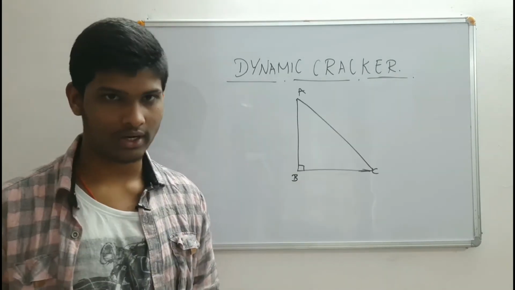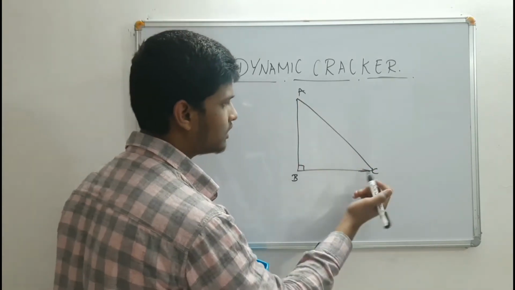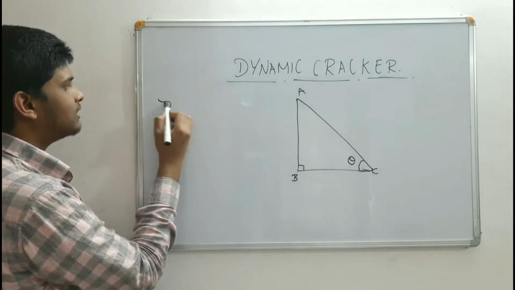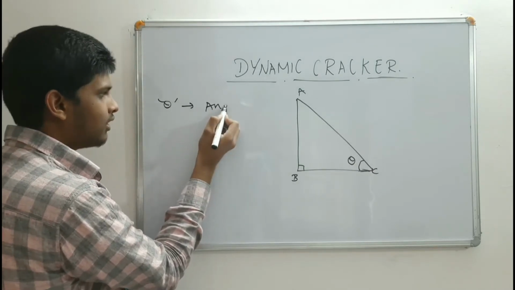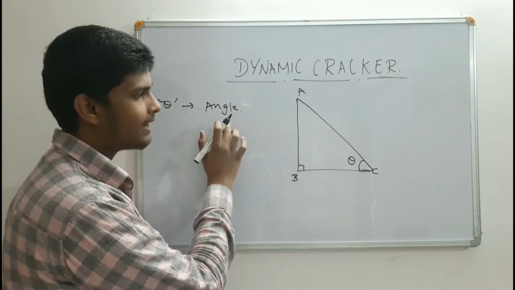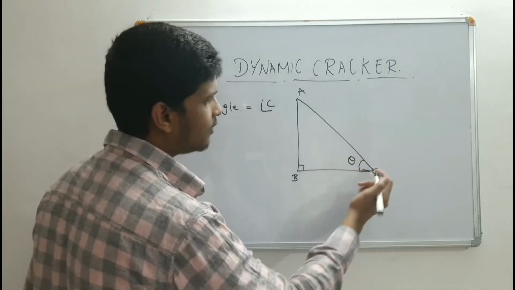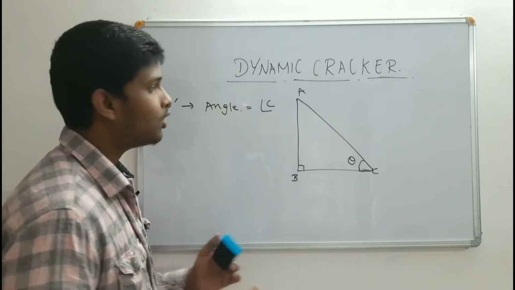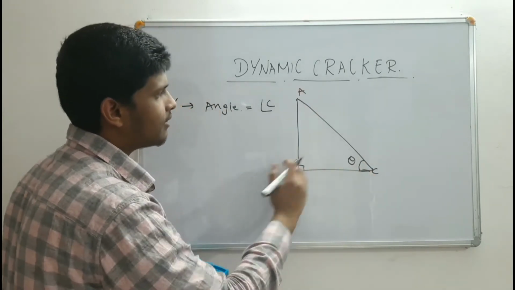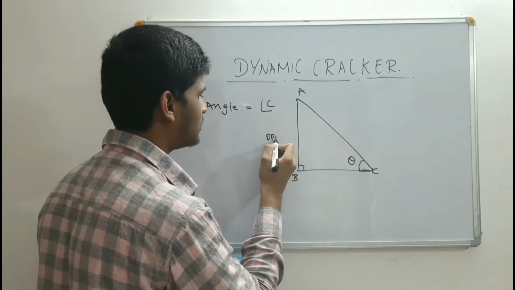While coming to trigonometry, we choose some angle, this angle or this angle. If you choose this angle, you can name it something like theta. Theta is nothing but a representation of an angle. It's a Greek letter and it represents an angle. Here angle theta means we took angle C. According to this angle theta, the opposite side will be AB, meaning this side AB is opposite to angle theta, so we call it the opposite side.